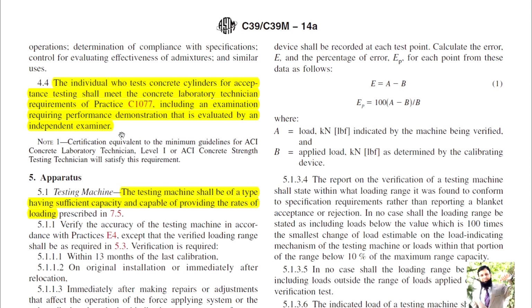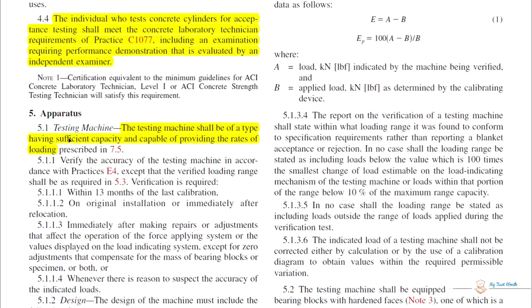So the person who is testing concrete must be certified. Certification equivalent to minimum guidelines for ACI Concrete Laboratory Technician Level 1 or ACI Concrete Strength Testing Technician will satisfy the requirement.